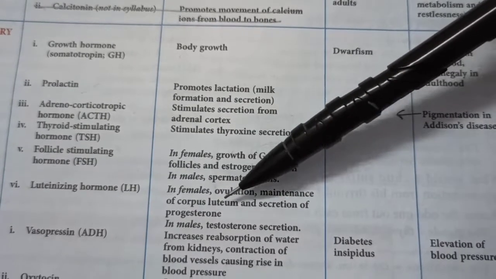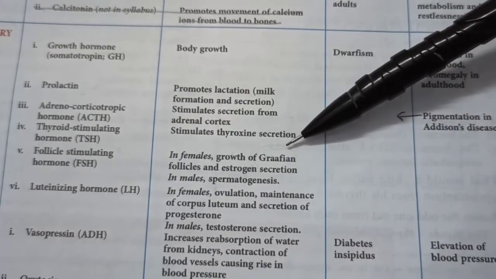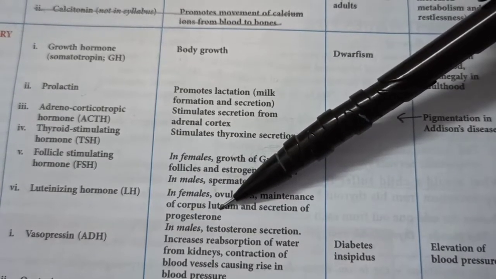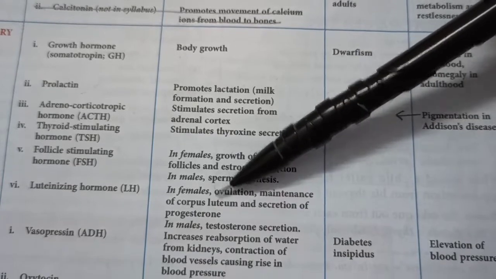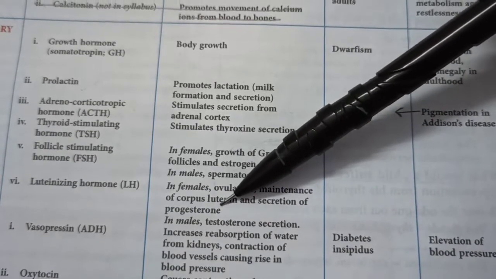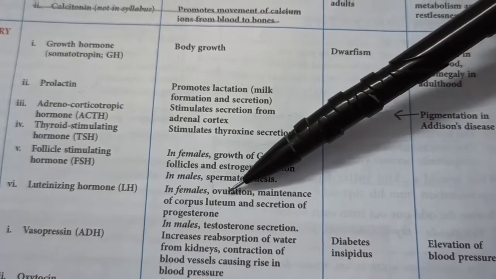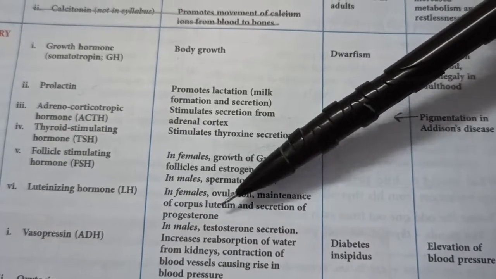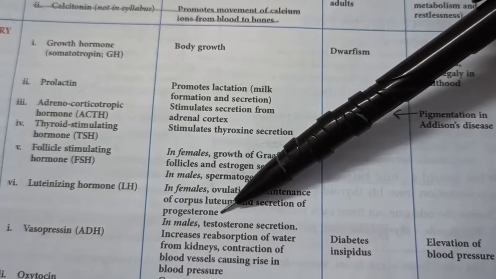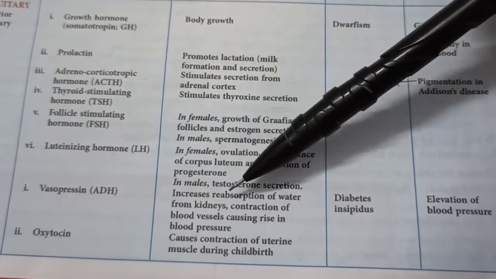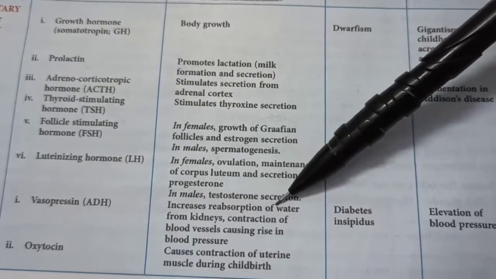The luteinizing hormone in females helps in ovulation, that is the release of the egg cell once a month approximately. And to maintain the corpus luteum, you see, after the egg cell is released, the Graafian follicle becomes the corpus luteum to produce a hormone called progesterone. We'll study this in reproductive system chapter. This progesterone hormone is very important because it will help maintaining the lining of the womb. It will help pregnancy. Without progesterone, there will be miscarriage or abortion. Vasopressin, it helps in reabsorption of water from kidneys.